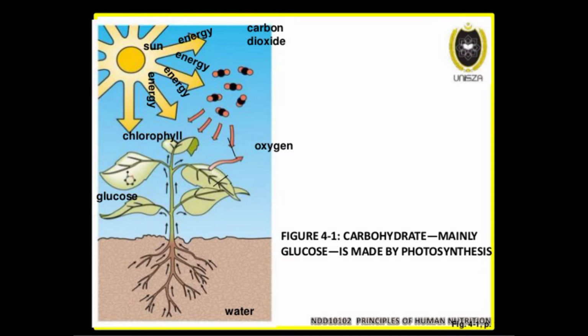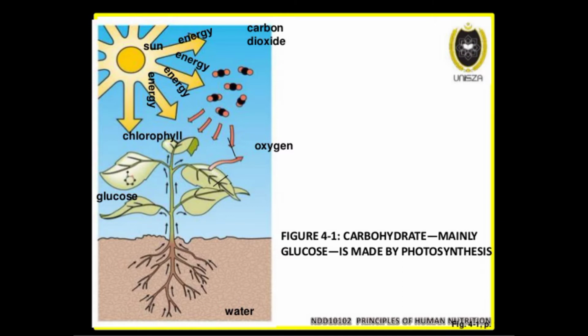So, with the help of the photosynthesis process, plants make glucose, and their carbohydrates are stored in the leaves at the time of photosynthesis. This is shown in this figure.